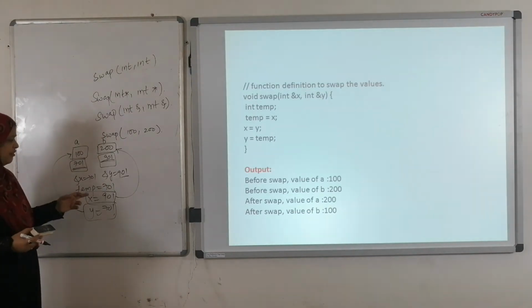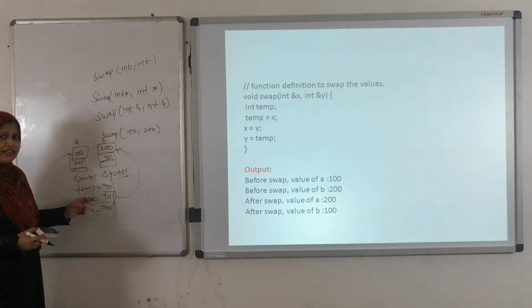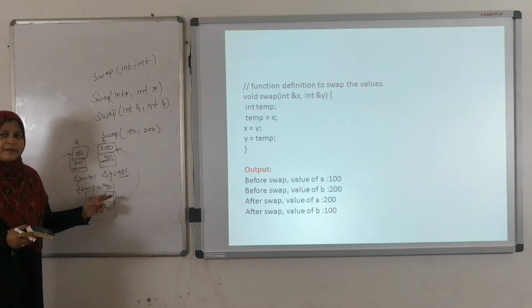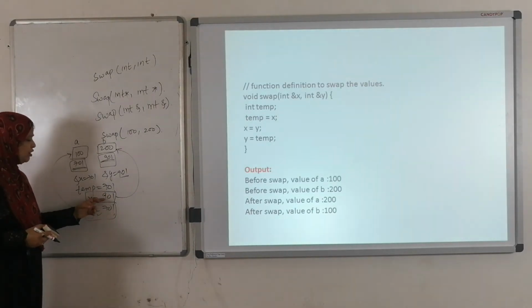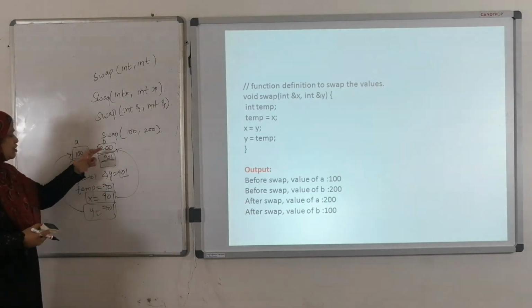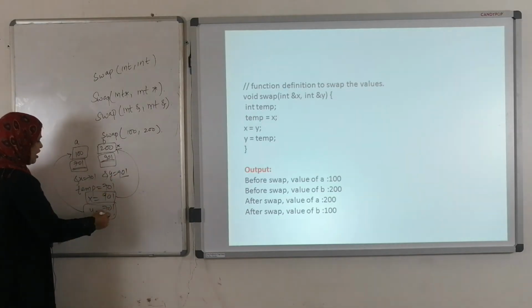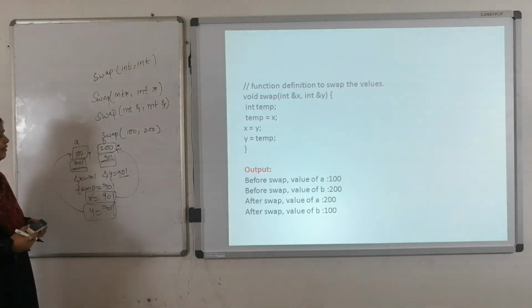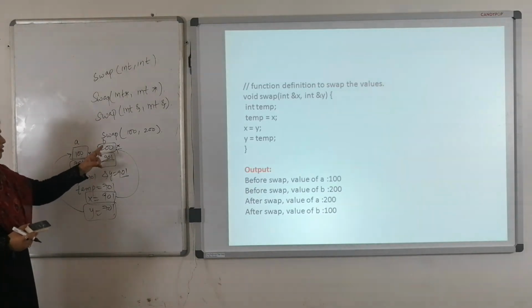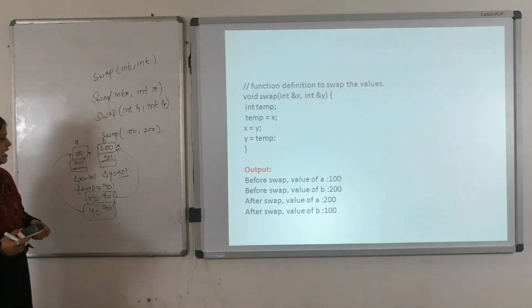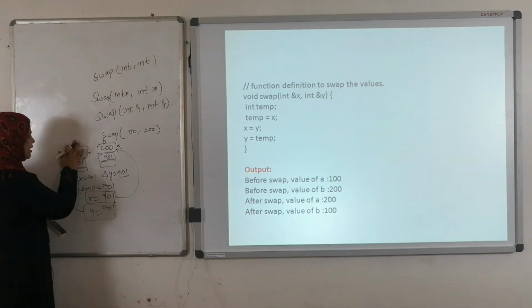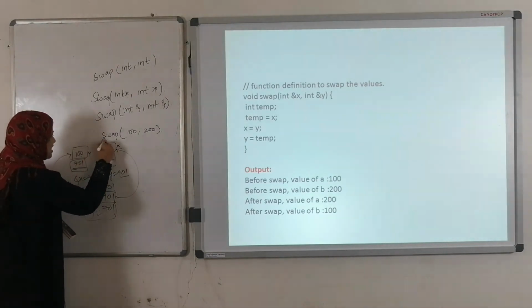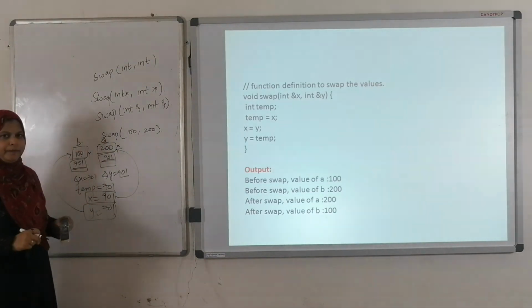Now what is the value of X here? The value which is present at 901 memory location is going to be the value of X. So value of X is 200, value of Y is 100. After swapping, value of X is 200, value of Y is 100. So we just interchange them. See here, now this becomes A, this becomes P.